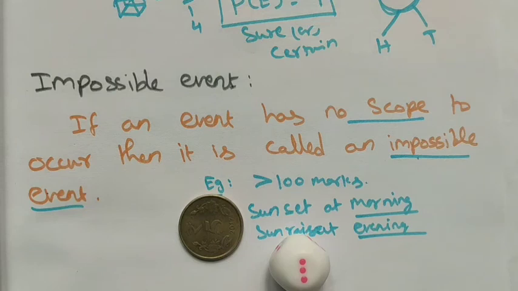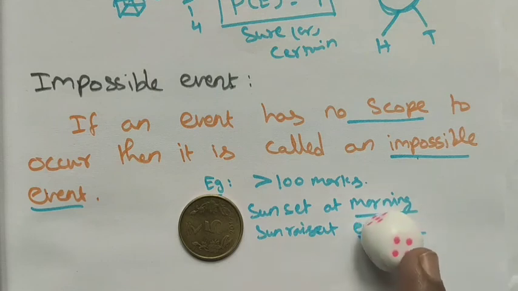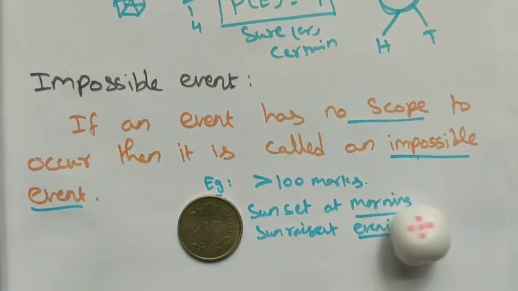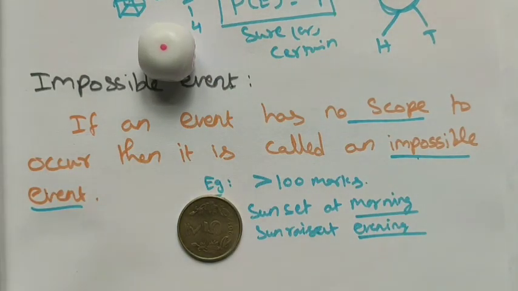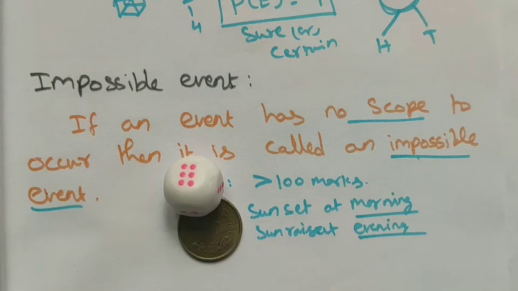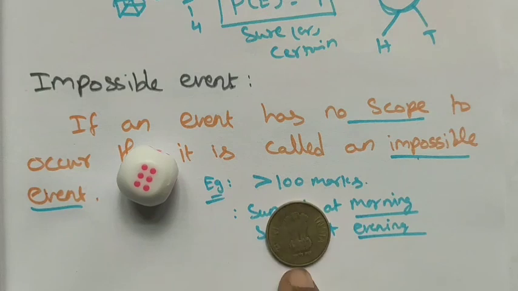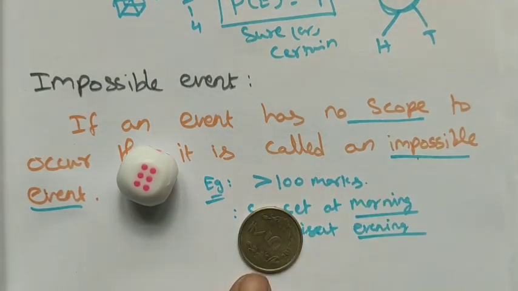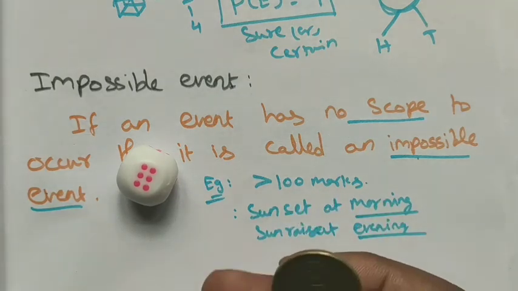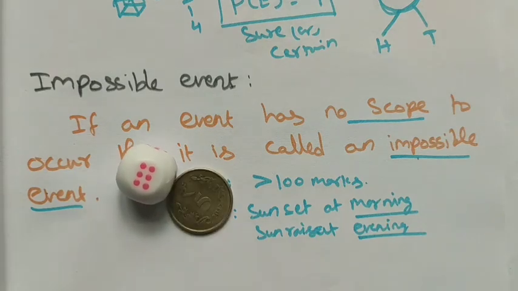For example, now come to the dice. In a dice we have numbers from 1 to 6. Can I get a number 8 in a throw? It is an impossible event. Can I get a number 11 in this throw? It is an impossible event. And if a coin is flipping, either we get a head or we get a tail, right? If I need both head and tail in a single toss, it is an impossible event. So these are the examples for impossible events.